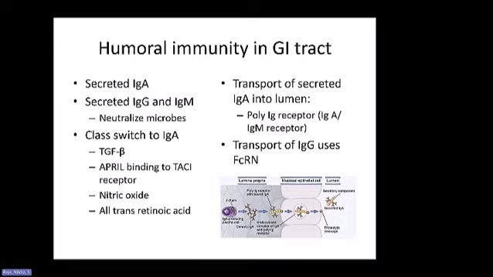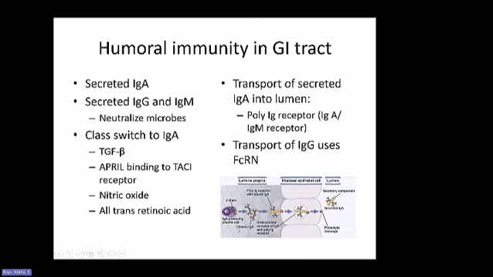We know that the IgA that's made in the GI tract by the plasma cells and the B cells has to be secreted into the lumen. That's where they perform their function. And so for that, there is a need for a receptor called the poly-Ig receptor that helps in transportation of IgA across that membrane.